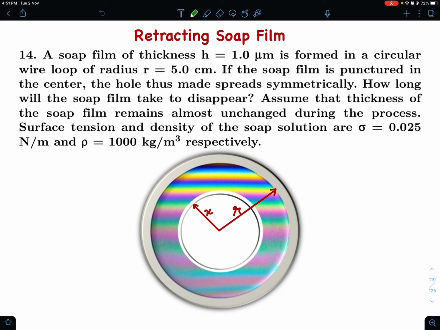Today I am super excited to present this problem to you. This is a problem from Pathfinder Build Your Understanding, problem number 14 from Properties of Matter. In fact, the given answer in the book is wrong, and there is a method by which you can match the answer given in the book.